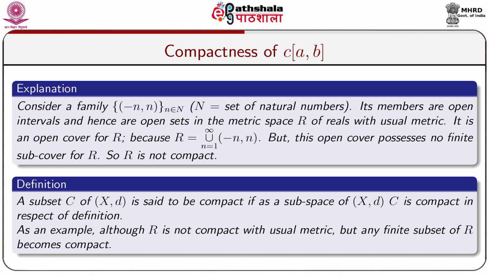Now, we get a definition. A subset C of (X, d) is said to be compact if, as a subspace of (X, d), C is compact in respect of the definition. That means, every open cover of C in the metric space (X, d) has a finite subcover. As an example, although R is not compact with respect to the usual metric, as already explained earlier, any finite subset of R becomes compact.